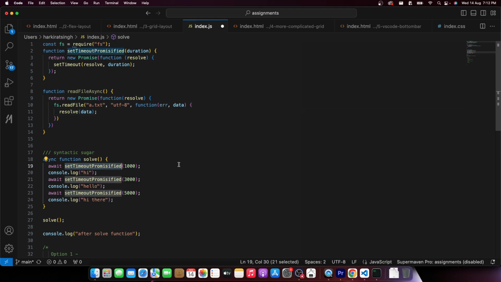For example, await read file async. So try this out.